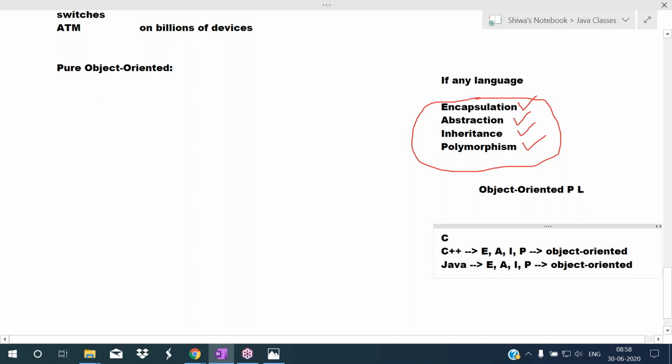Whereas the C language supports encapsulation. In C language, the user defined data type structure is there. That is encapsulation. Defining a structure means encapsulation. And abstraction is there, that is hiding the implementation details. Abstraction is there, but it does not support inheritance and polymorphism. So C is not an object oriented programming language. C is a procedure oriented programming language.